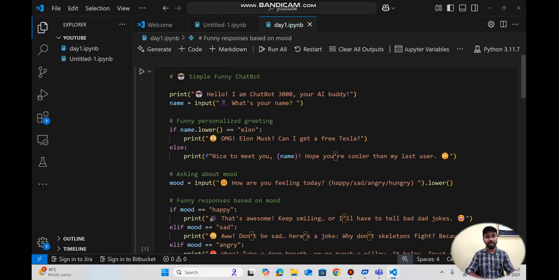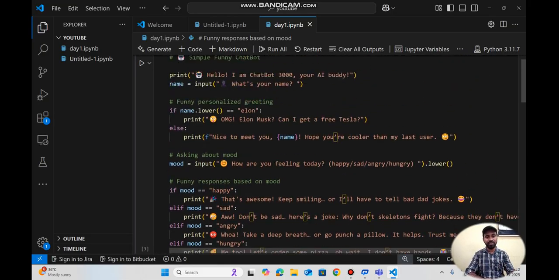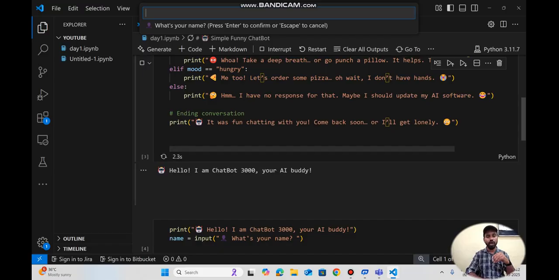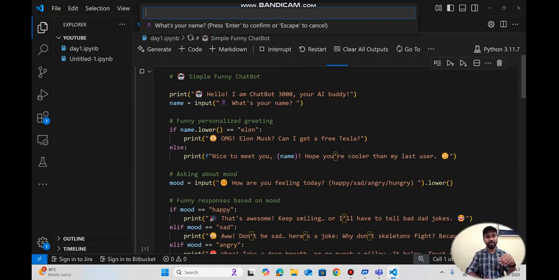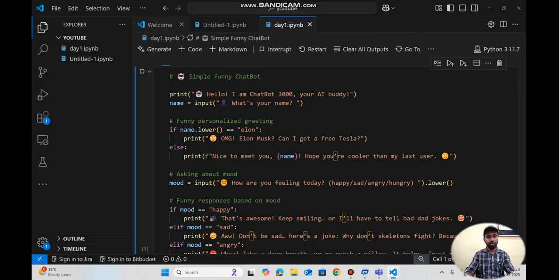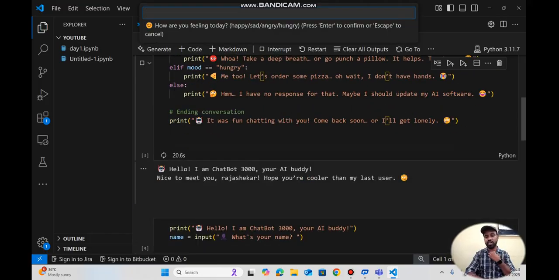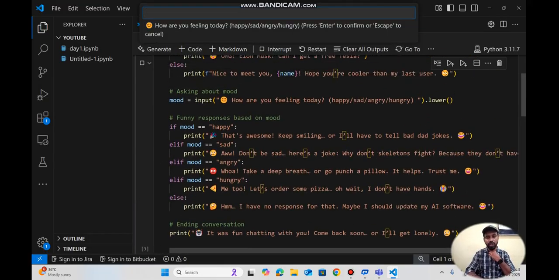So let's see what the final chatbot looks like. Let me go into that first. It is printing, oh hello, I am Chatbot 3000, your AI buddy. Okay, that's good. So next is input. It is asking about your name. I am giving my name, Rajashekar. Then it will take the name, and, oh nice to meet you Rajashekar, hope you are cooler than my last user. What is the code it did?